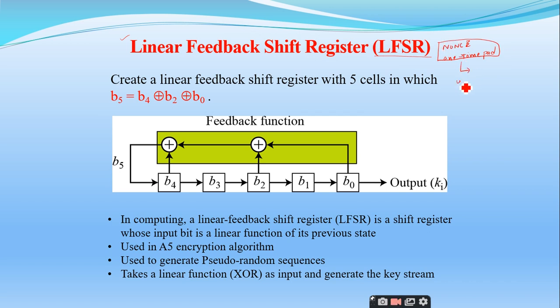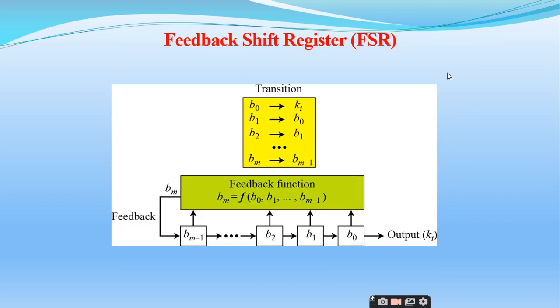They are unique in nature, and they are random numbers. So we can call the nonce unique random numbers. So how are we going to generate the unique random numbers? That is by making use of feedback shift registers.